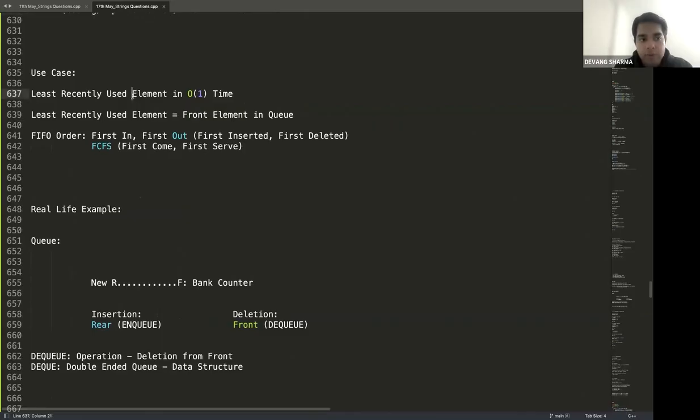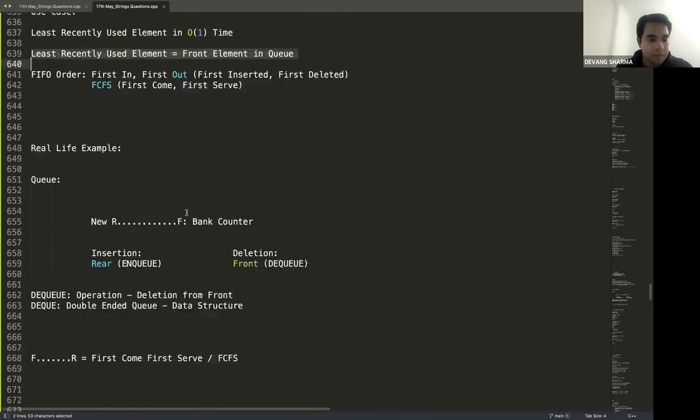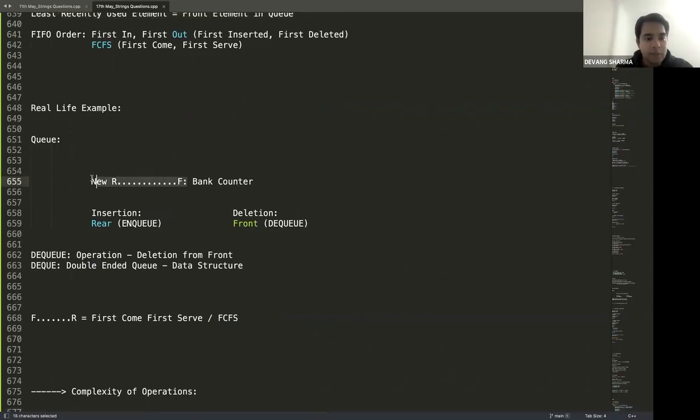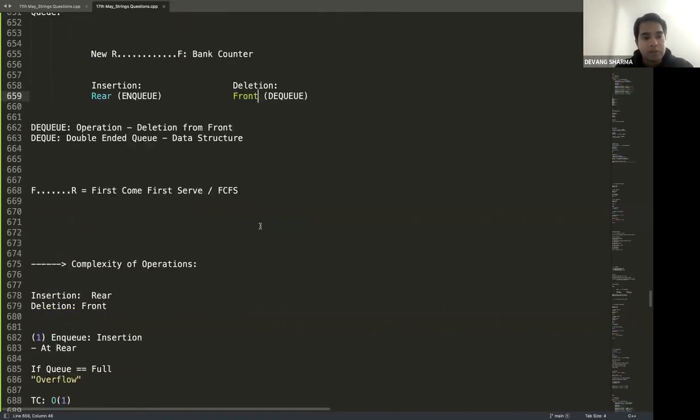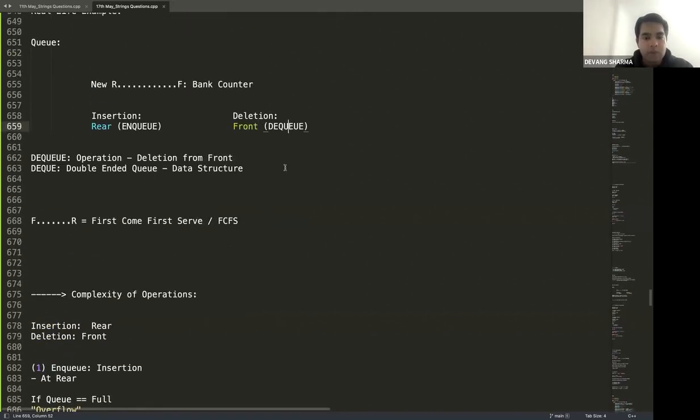The use case of queue is to get the least recently used element in big O of one time. Least recently used element is also the front element in the queue, which follows an order called FIFO, first in, first out, or FCFS, first come, first serve. A real life example, this is my queue. Let's say this is my bank counter. This is the first person. This is the last person. Insertion happens at the rear, deletion happens at the front. Okay. Now, insertion operation is called enqueue, deletion operation is called dequeue.